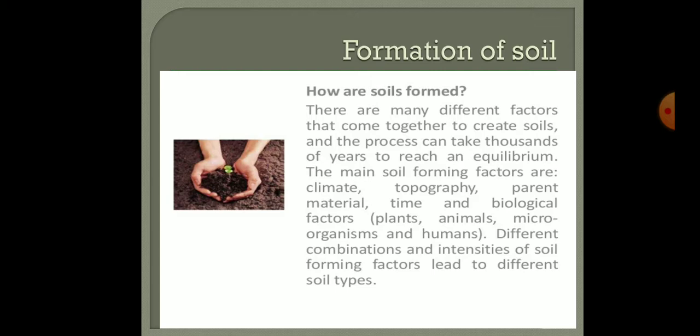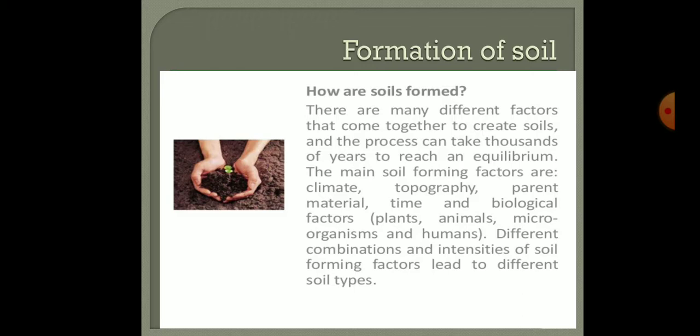Now students, how is the soil formed? There are many different factors that come together to create soil, and the process takes thousands of years to reach an equilibrium. That means the formation of soil requires weathering. There is a requirement of parent rock from which the weathering is done, and this takes thousands of years. The formation of soil does not happen on a particular day.